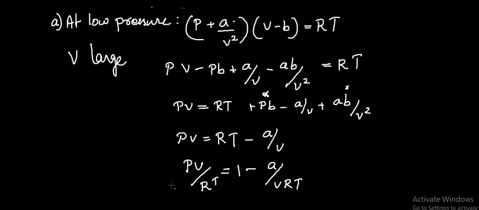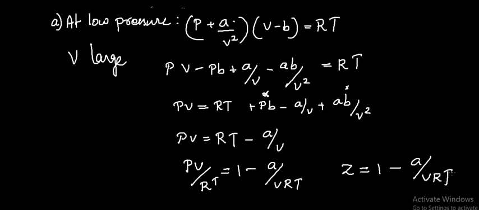We know that PV/RT equals Z. So Z = 1 − a/VRT. Z is thus lower than unity by the factor a/VRT.